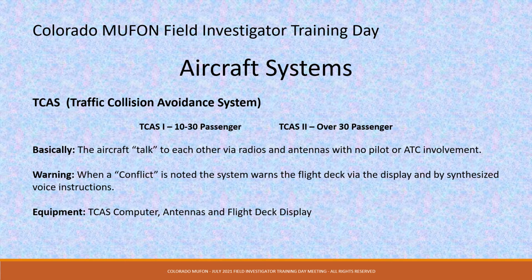There are 2 basic types of TCAS systems. TCAS 1 for aircraft with 10 to 30 passengers, and TCAS 2 for aircraft that have over 30 passengers. The basic function of this system is to prevent aircraft from running into each other. Basically, the aircraft talk to each other and make sure that there's not going to be a conflict in their flight paths. When there is a conflict, the flight deck is notified via a display and a synthesized voice instruction such as dive, dive, or pull up, pull up. The equipment involved is a TCAS computer, antennas, and a flight deck display.